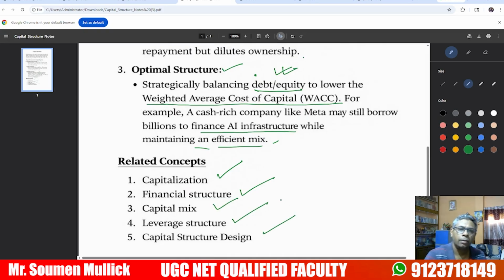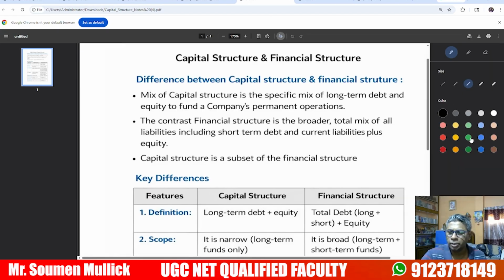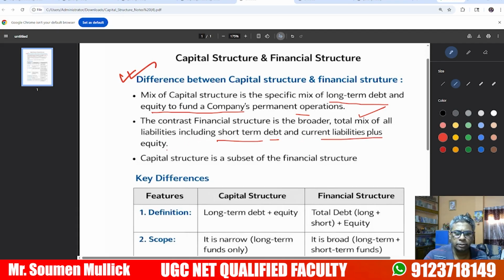Our next important area is the difference between capital structure and financial structure. Capital structure is a specific mix of long-term debt and equity funds of a company for permanent operation. In contrast, financial structure is a broader total mix of liabilities, including short-term debt and current liabilities, plus equity.